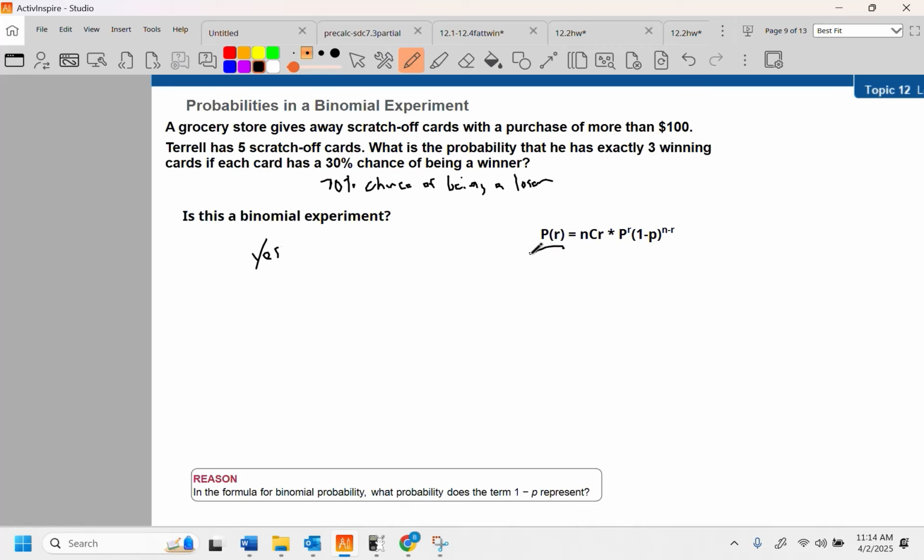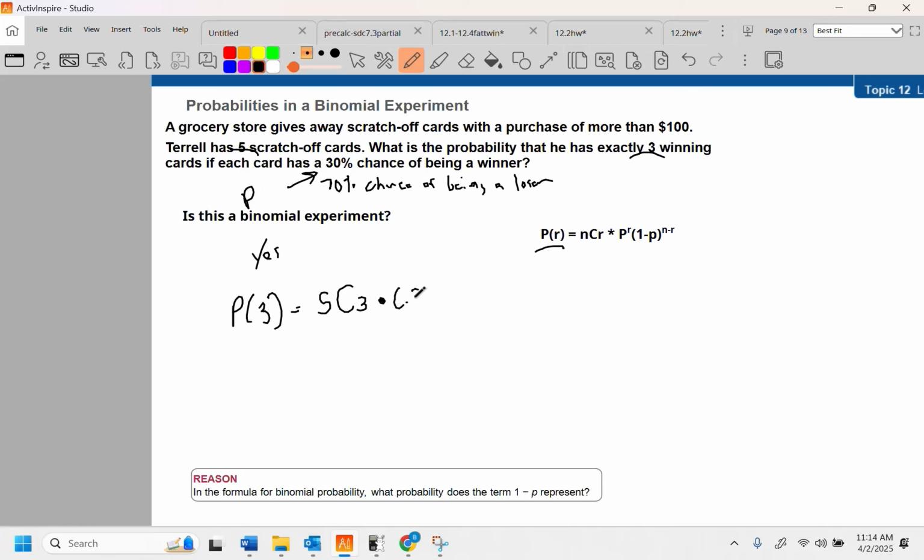So, the probability of this event here, we have 5 scratch-off cards. We want to see if we have 3. So the probability of 3 successes is going to be 5 choose 3 times P, which is the probability of success. This is P, okay?